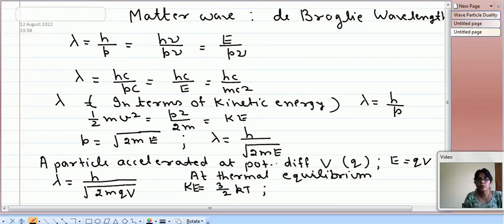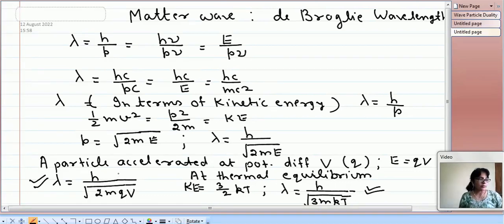So E is equal to 3 by 2 kT, and lambda is equal to h upon under root 3mkT. So these are the equations for the calculation of lambda at thermal equilibrium, and also when a particle of charge q is accelerated at potential difference V.